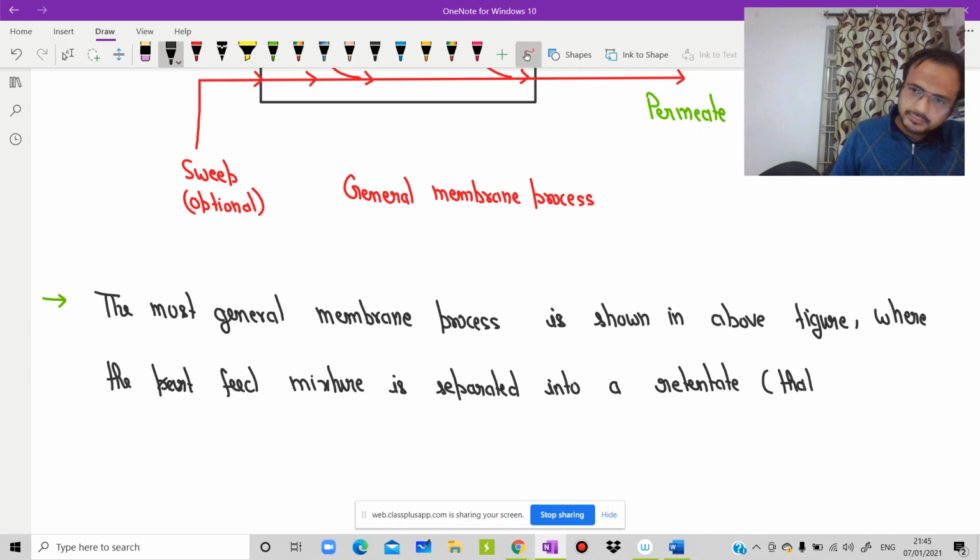Retentate is that part that is not going to pass through.